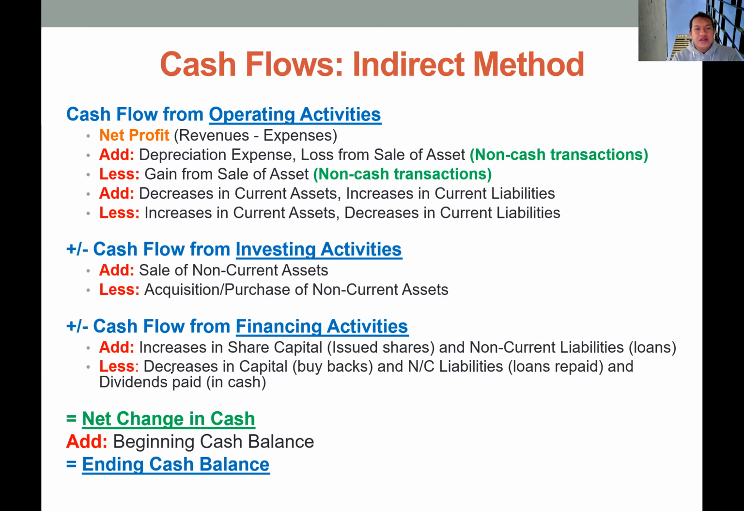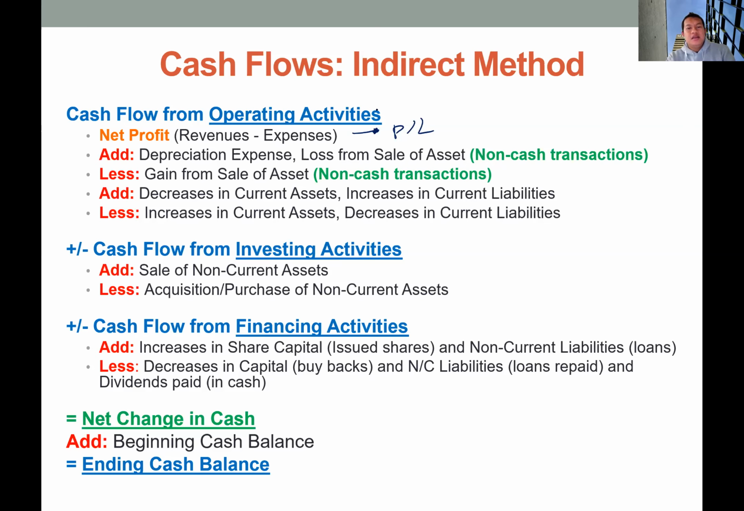Basically we start with the net profit. We take this net profit from the profit and loss. First we remove the effect of accruals, so any non-cash transactions should be added back to the profit. So we have depreciation, amortization in the past, but not anymore, impairment, and then allowances and any other accruals.